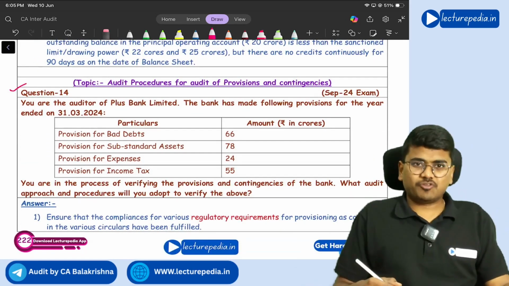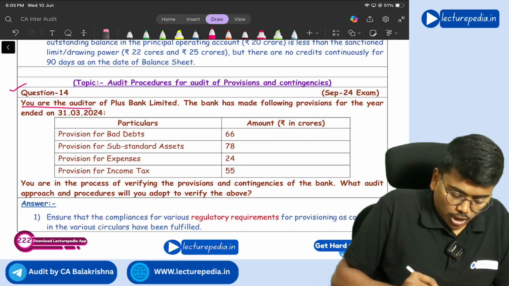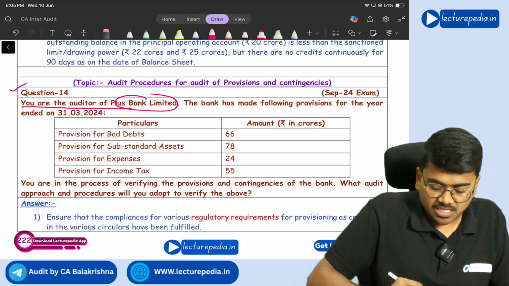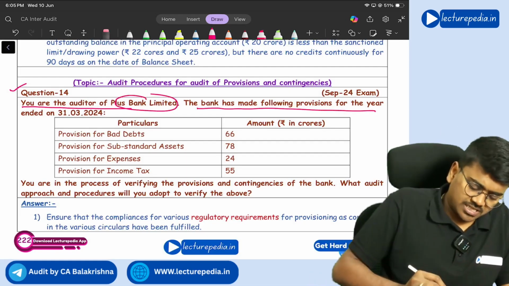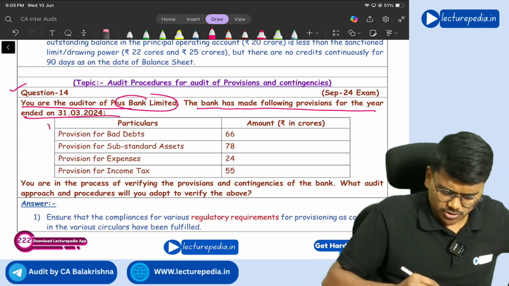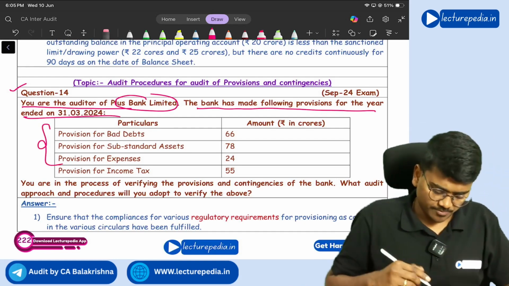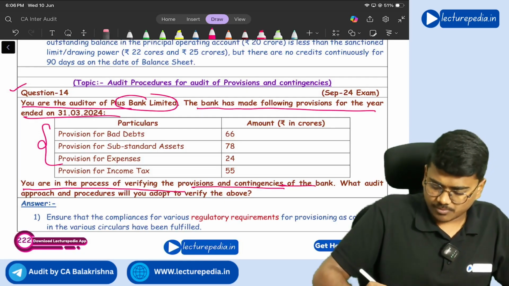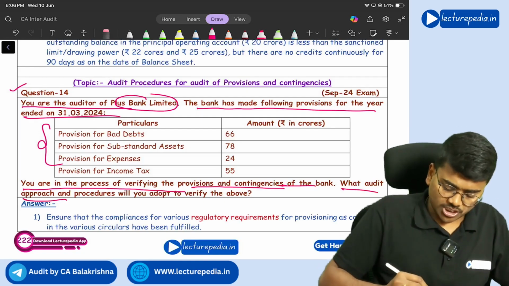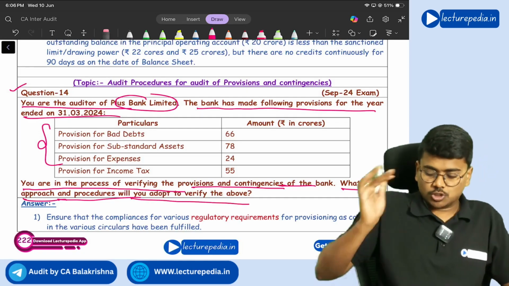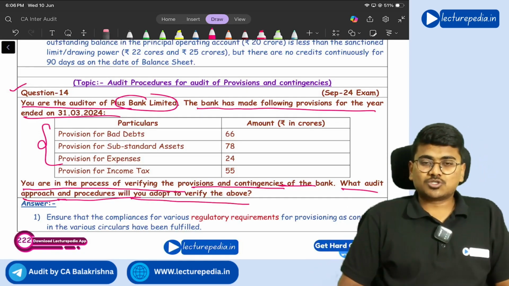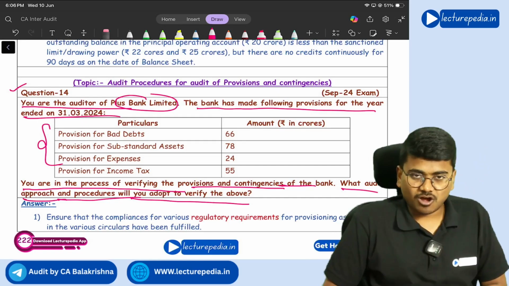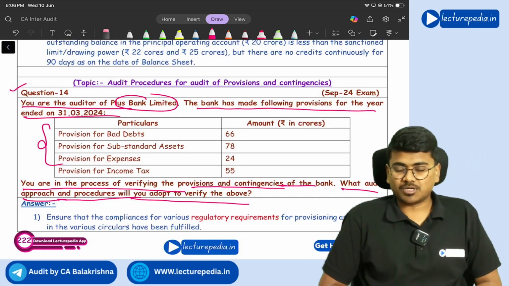Next, question number 14. You are the auditor of Plus Bank Limited. The bank has made following provisions for the year ended 31st March. Okay, these are different types of provision that it has made. Now you are in the process of verifying provisions and contingencies of the bank. What audit approach and procedures will you adopt to verify the above? So for verification of provisions, what audit approach will you follow?